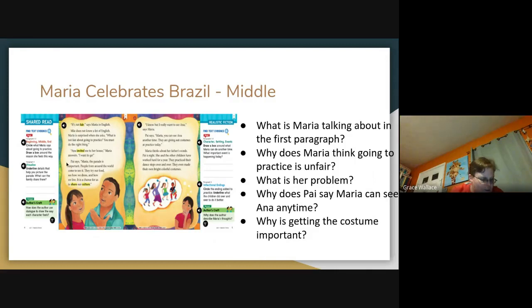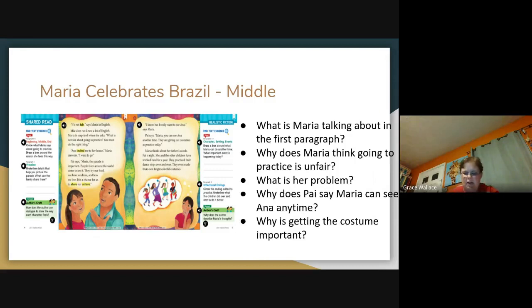And here's paragraph 4. It says, visualize. Underline details that help you picture the parade. What can the family share there? So you have 2 things to do. 1, underline the details that help you picture the parade. And then answer on those lines, what can the family share there?